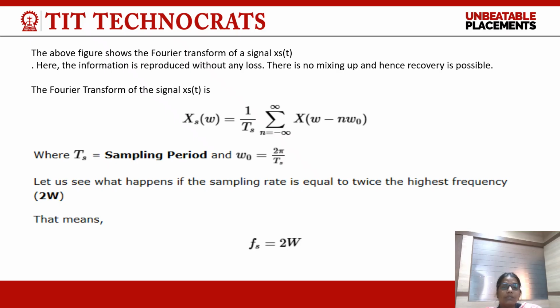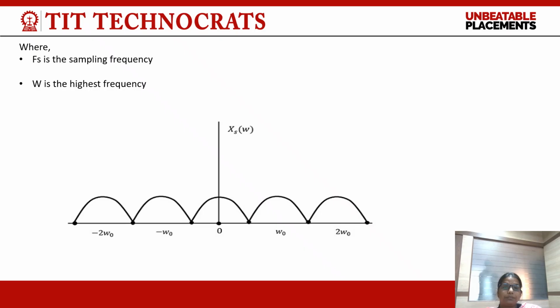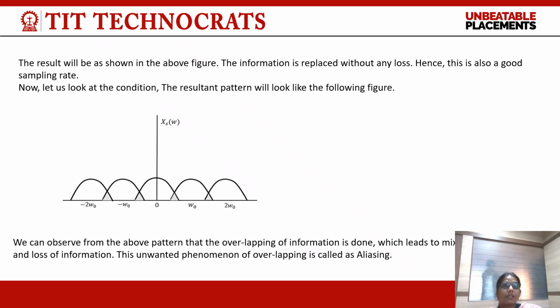Let us see what happens if the sampling rate is equal to twice the highest frequency, 2W. That means Fs equals 2W, where Fs is the sampling frequency and W is the highest frequency. X_s(ω) is the sampled signal. The result will be shown as in the above figure. The information is placed without any loss. Hence, this is also a good sampling rate.